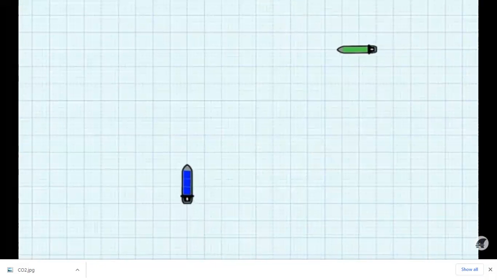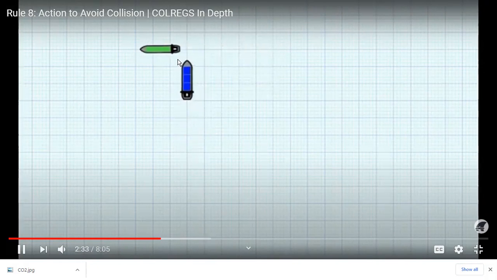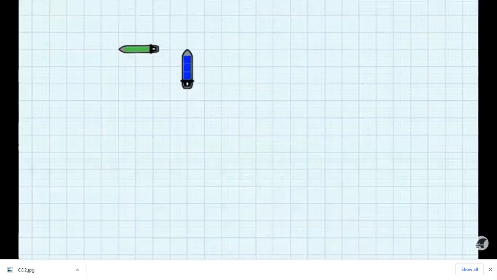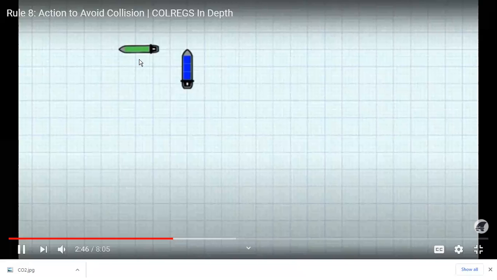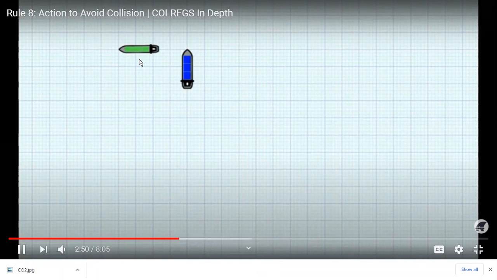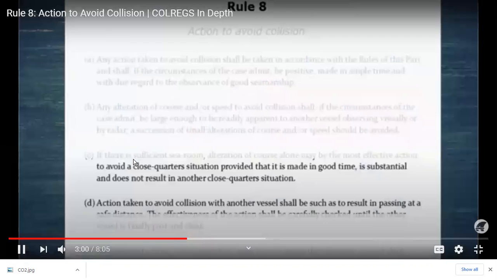Like here you can see this blue vessel is altering speed. So here it started reducing speed and speed reduced here. And see by reducing speed how close it is passing to this vessel. So this is not an effective alteration because it's not apparent to another vessel, and also it's not passing quite clear. So as per rules, also the first thing is you have to alter course instead of reducing the speed or altering the speed.